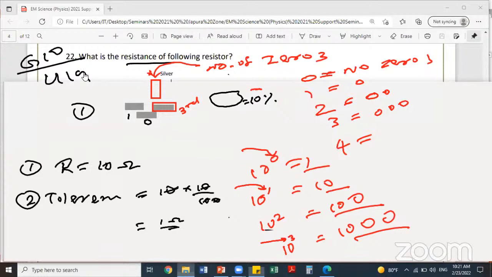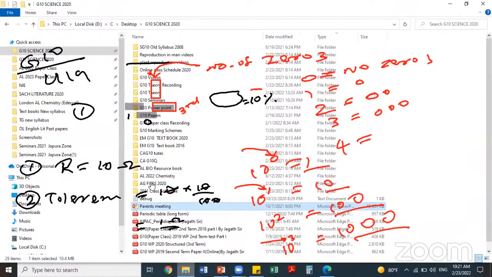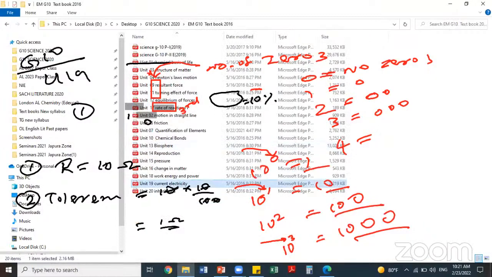It's chapter 19, current electricity. Right. So here you can see resistor color codes. Look at here, this one. Silver 10%.